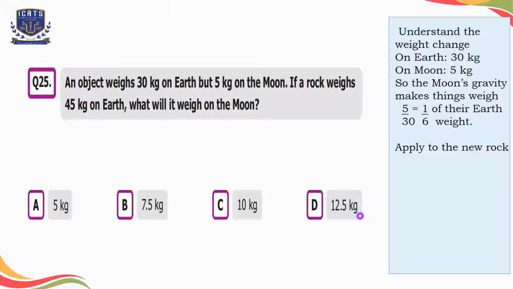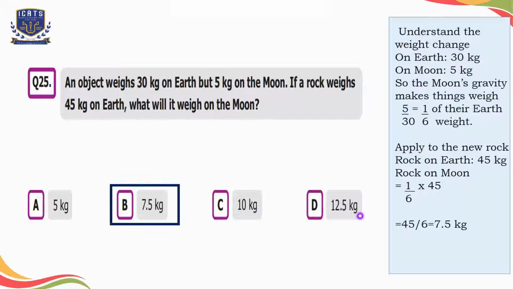Now let's apply this on the weight of the rock. Here the weight of the rock is 45 kgs on the Earth, but the weight of the same rock on the Moon is 1 by 6 of 45. After calculations we get 7.5 kgs. So we can say the weight of a rock is 7.5 kgs on the Moon, whose original weight on the Earth is 45 kgs. Here we will select our option B, 7.5 kgs.